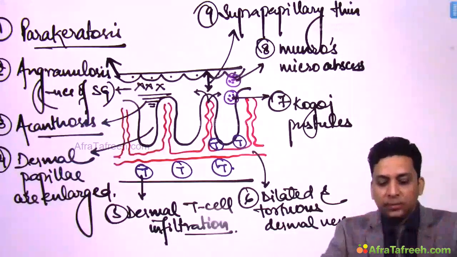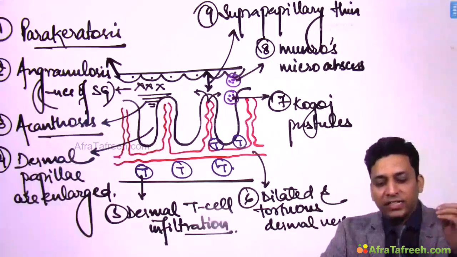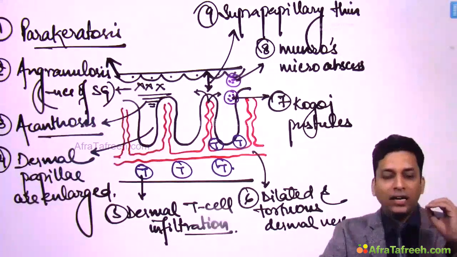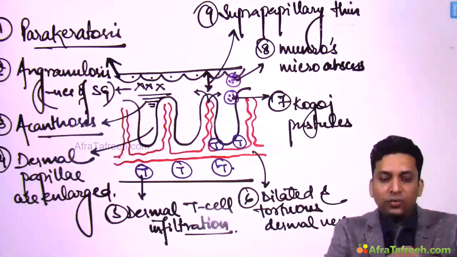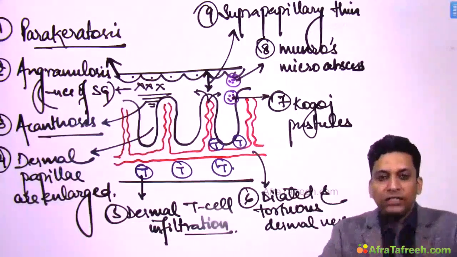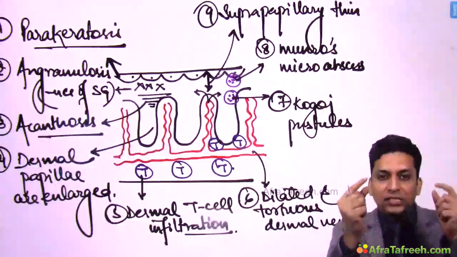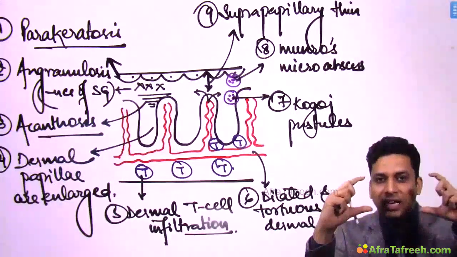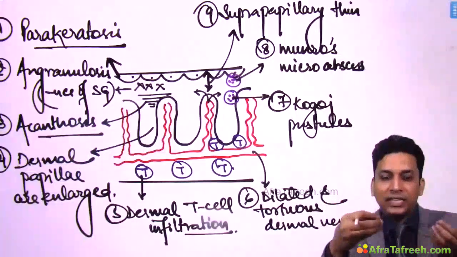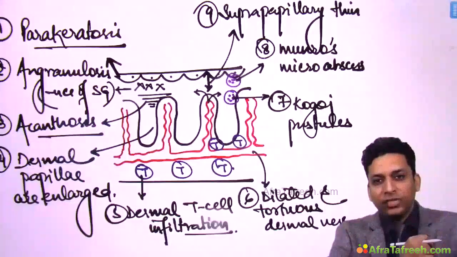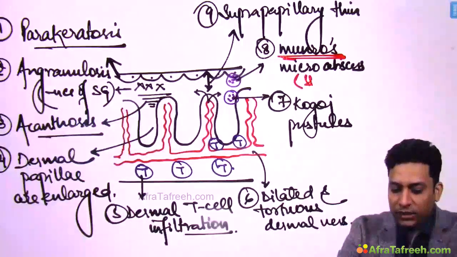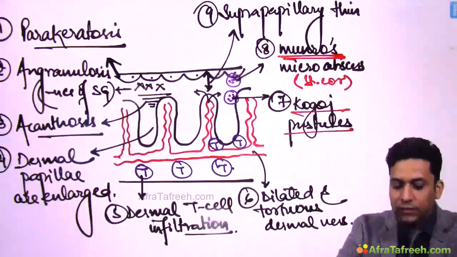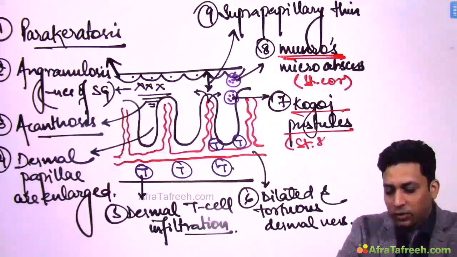So due to these changes, various findings can be associated. Like you can understand why pinpoint bleeding is seen when we scratch the lesion. When you have removed the topmost layer, that is epidermis, you will find these dermal papilla are enlarged. These dermal vessels are tortuous and dilated, so they get exposed, and then this pinpoint bleeding comes out when you scrape the lesion of psoriasis. Now this I already told you, that Munro's microabscesses are superficial, they are generally present in stratum corneum, while Kogoj's pustules are deep, they are generally present in stratum spinosum along with the stratum basale, that is Malpighian layer.